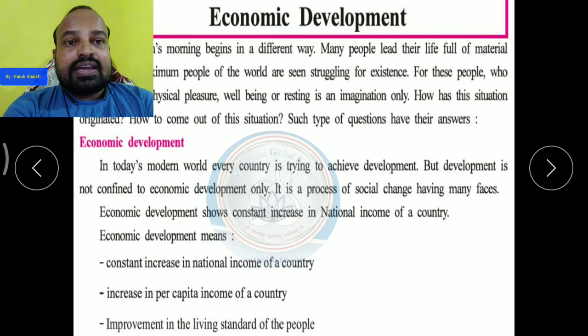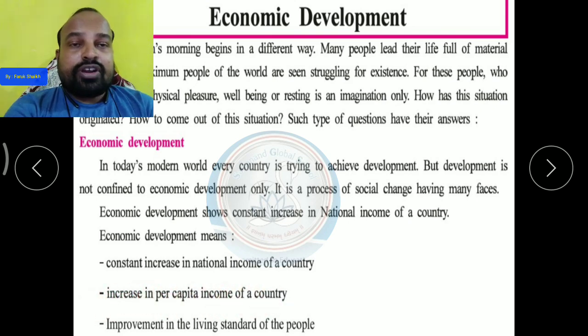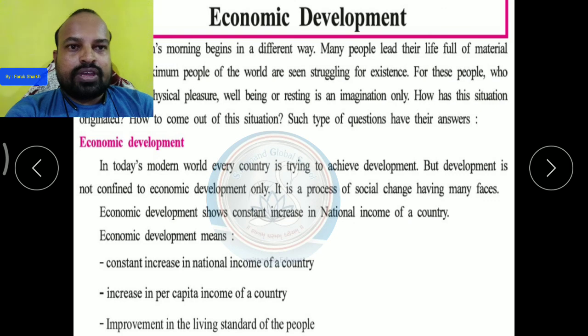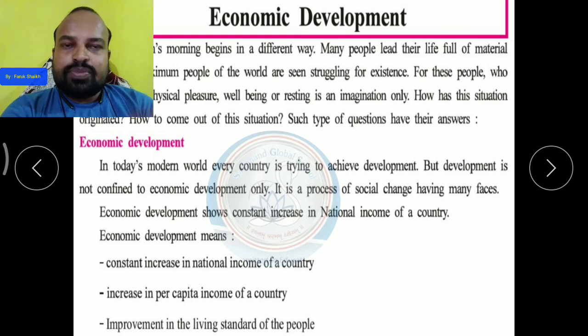It also shows an increase in per capita income of a country. The national income of the country is divided by the total population of the country, and the number we get is called the per capita income. यानी कि लोगों की per capita income should also be increased.